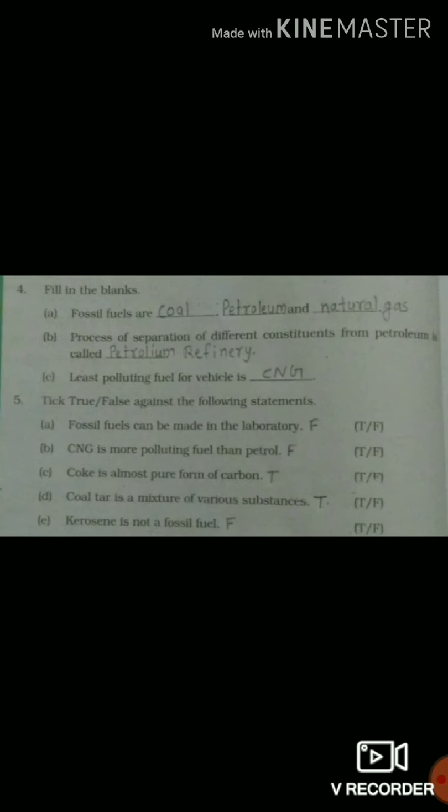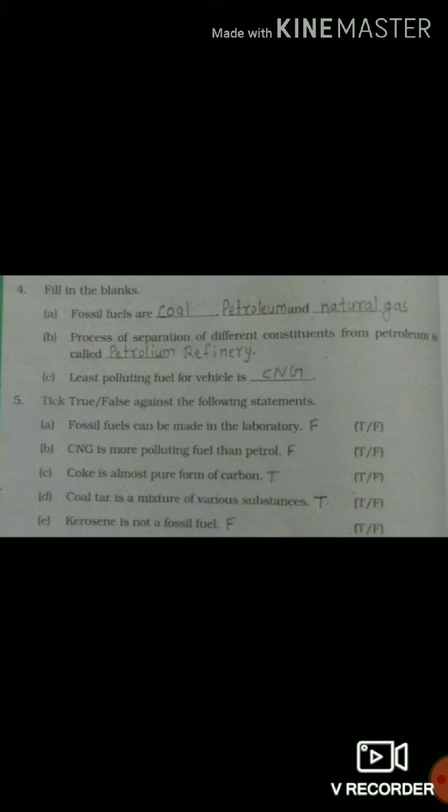Okay. Now question number 4. Fill in the blanks. A. Fossil fuels are coal, petroleum and natural gas. B. Process of separation of different constituents from petroleum is called petroleum refinery. C. Least polluting fuel for vehicle is CNG. Question number 5. Tick true or false against the following statements.